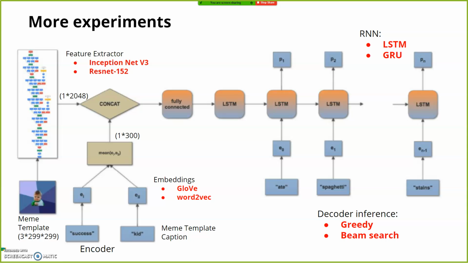We tried swapping different parts of the baseline architecture with other things to see what performance changes it brings. For example, instead of using Inception for the feature extractor, we tried using ResNet. Instead of using GloVe embeddings, we tried to use Word2Vec. And instead of using LSTM in the decoder, we tried using GRUs. And during inference, we tried both greedy search and beam search.